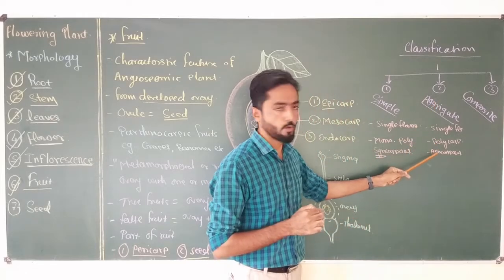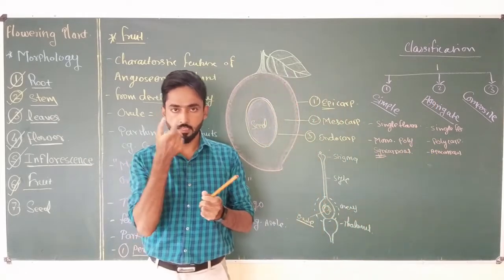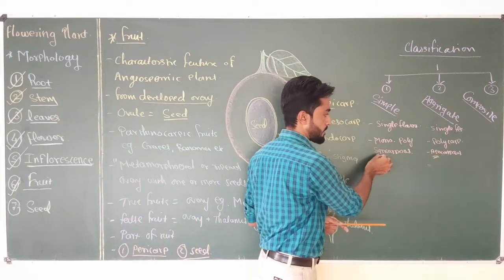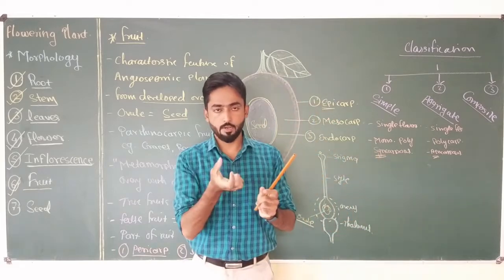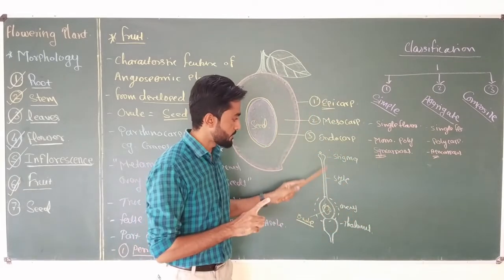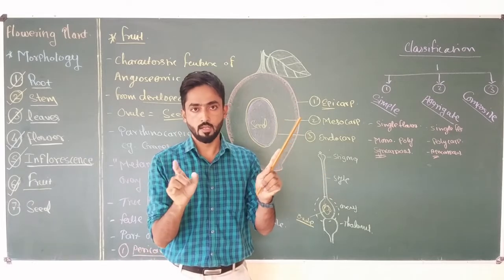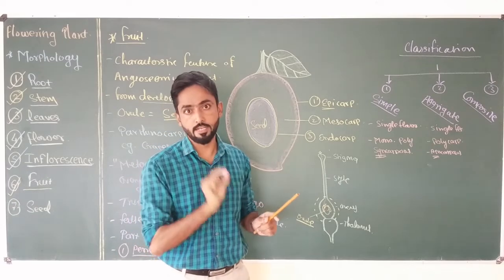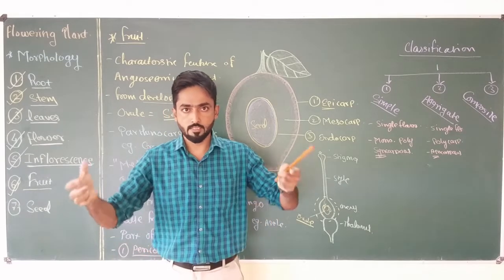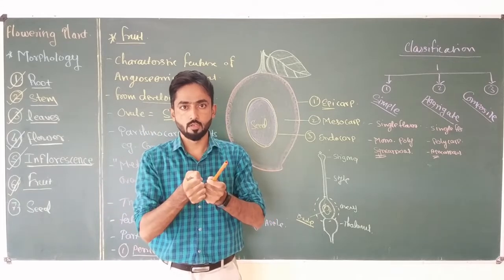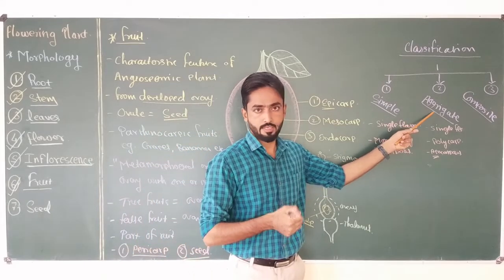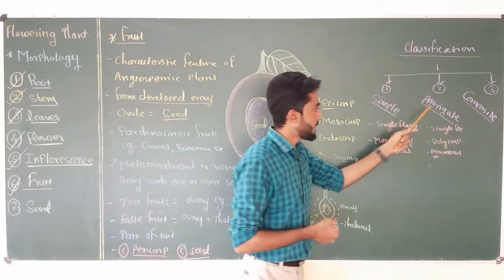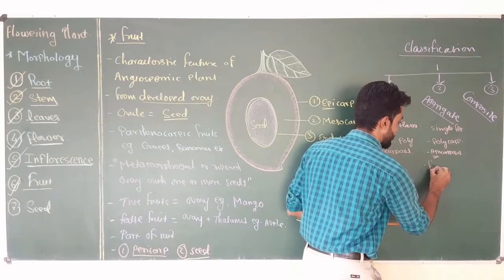What is polycarpellary apocarpous? Polycarpellary means the single flower has multiple carpels, and apo means free. It is opposite to syncarpous. Apocarpous means the flower contains carpels which are free from one another. That means style and stigma are generally free from one another. Every carpel of the flower gives rise to one part of the fruit, which is called a fruitlet. Now all the fruitlets come together to form a single fruit, so it is called an aggregate fruit. It is nothing but the aggregation of the fruitlets. So in an aggregate fruit, fruitlets are present.